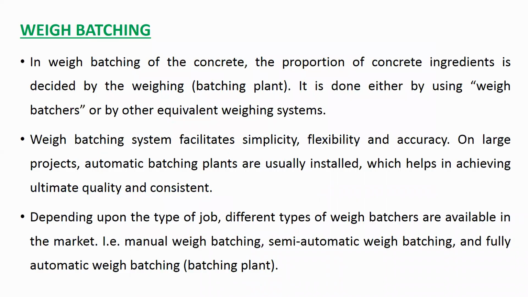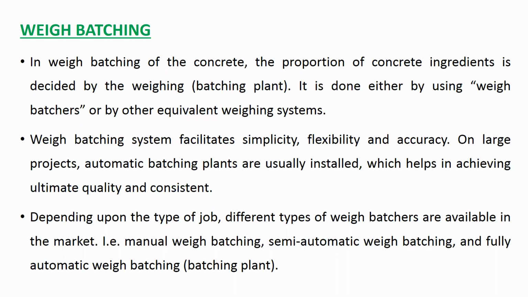Next is weigh batching. Weigh batching is nothing but taking the ingredients of concrete by weight. If the ratio is 1:2:4 for the concrete, then it means 1 kg of cement, 2 kgs of fine aggregate, and 4 kgs of coarse aggregate. Understood? If the ratio is 1:2:4, then 1 kg of cement, 2 kgs of fine aggregate, and 4 kgs of coarse aggregate.